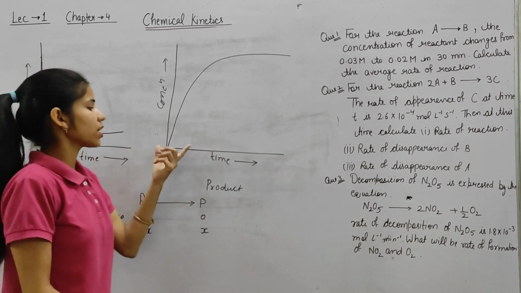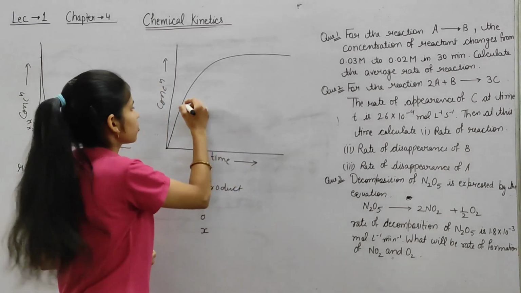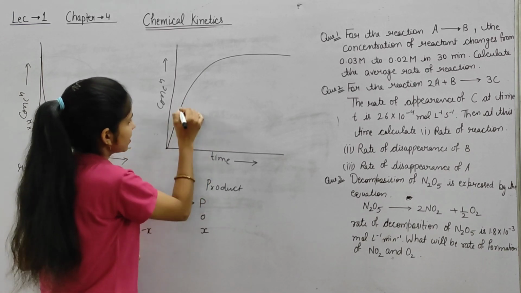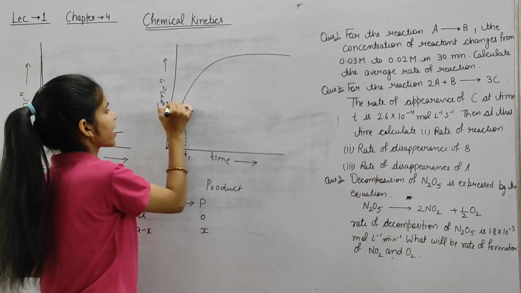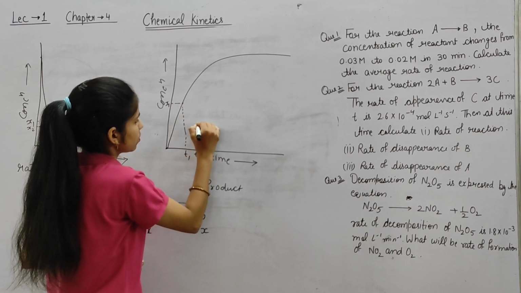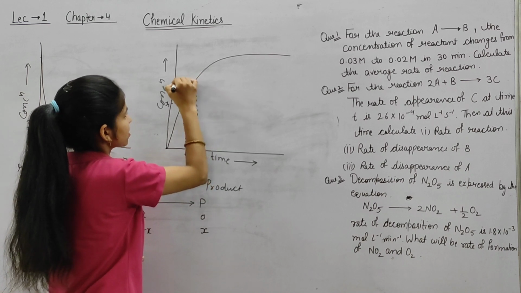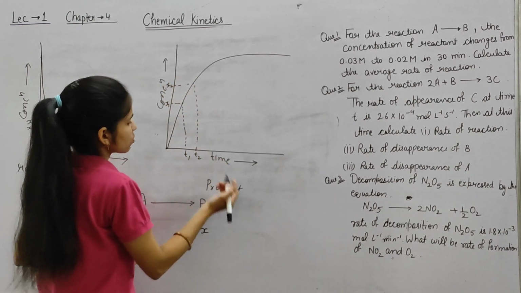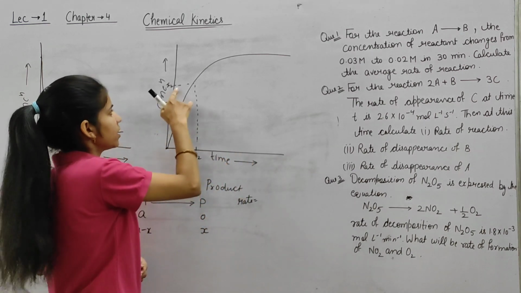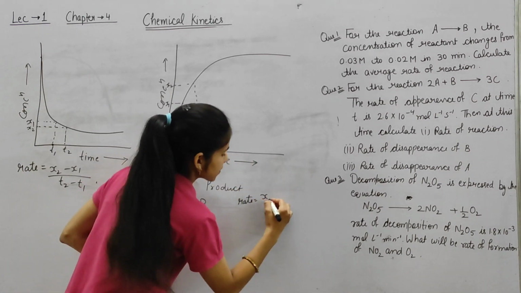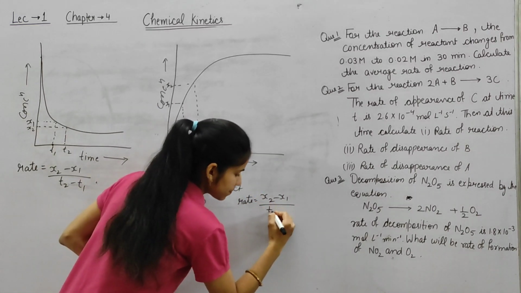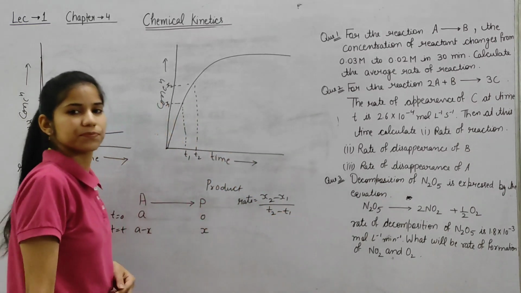Okay. Now we are talking about how to calculate from this graph. So at time T1, this is the concentration X1. At time T2, this is the concentration. So rate would be equal to X2 minus X1 divided by T2 minus T1.